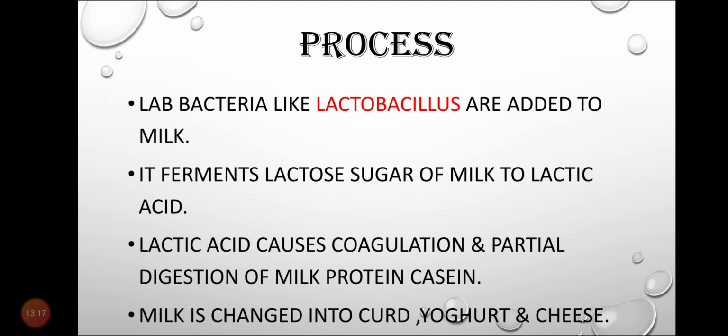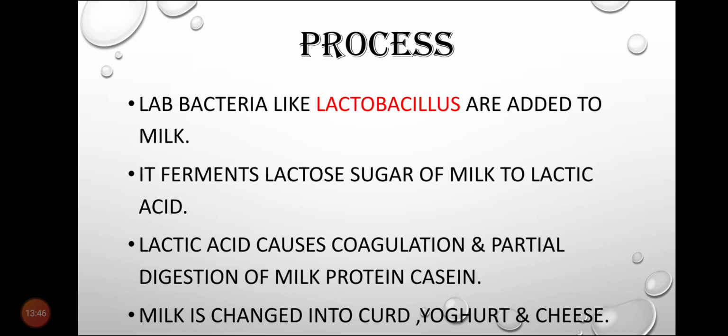First step, what will happen? It ferments lactose sugar of milk. There is a lactose sugar that is present in the milk. So this Lactobacillus ferments the lactose sugar of milk to lactic acid. That lactic acid causes coagulation and partial digestion of milk protein casein.